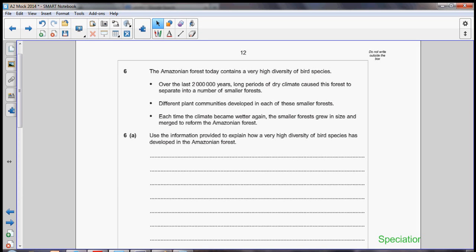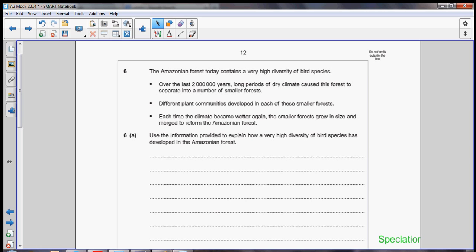Question 6 gives you some information about the Amazonian forest, and it tells you that the Amazonian forest today contains a very high diversity of bird species. And that gives you a little bit of information about the natural history of the Amazonian forest, and it says that over the last 2 million years we had periods of dry climate that caused this forest to separate into smaller forests. It tells that different plant communities developed in each of these smaller forests, and each time the climate became wetter again, those forests have grown in size.